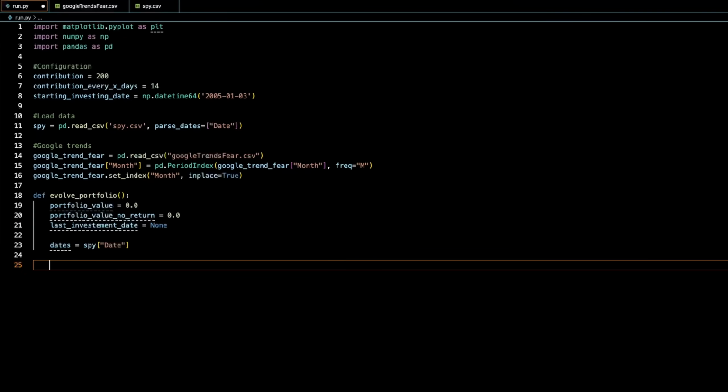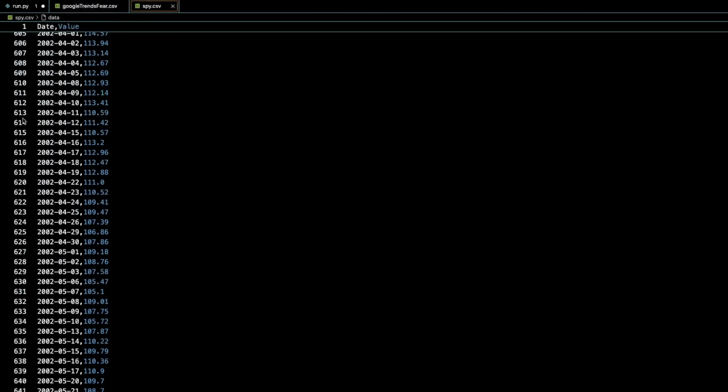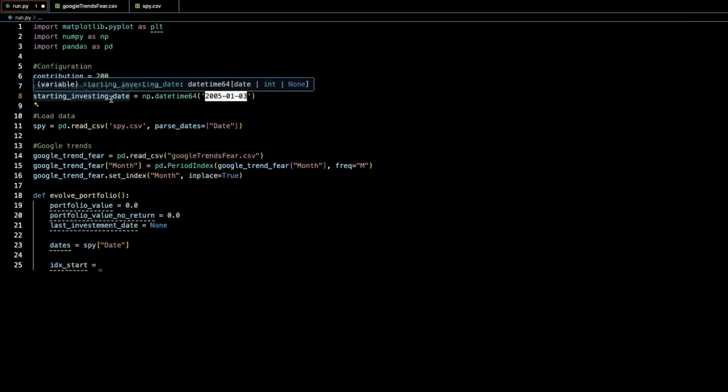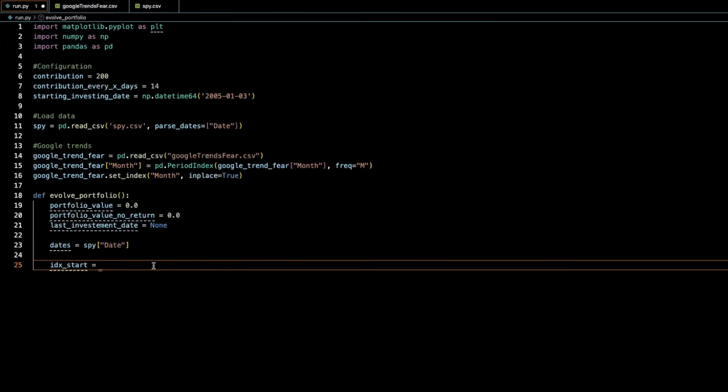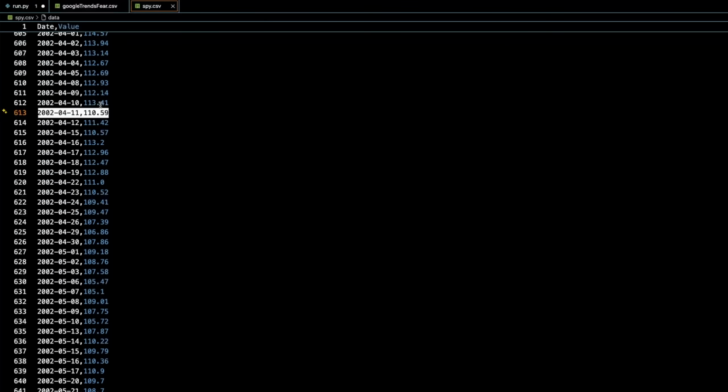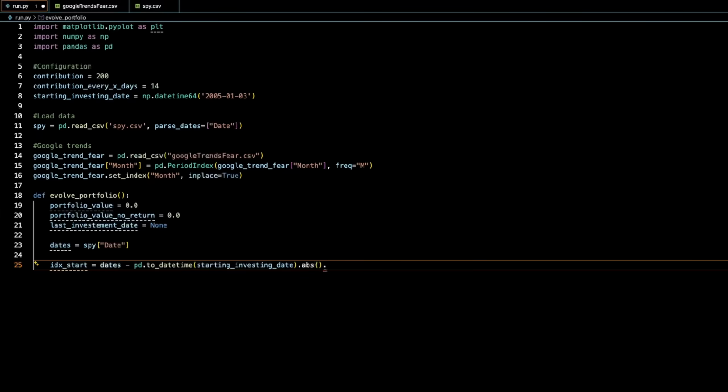Now I'd like to create the variable, basically index start, which is going to equal the index in our SPY. So this number right here on the left. For this one, it's 613. That will be the index that we start investing on, because right now we have a date, but we actually don't know the index. So we have to look that up. We're going to look for the smallest difference between this date and whatever date we have in SPY, and then find the corresponding index to that date.